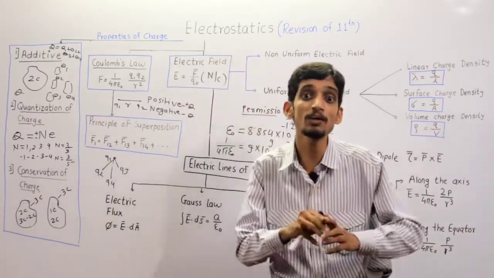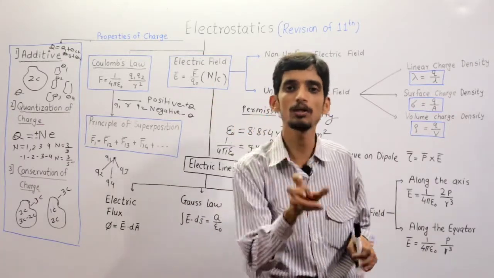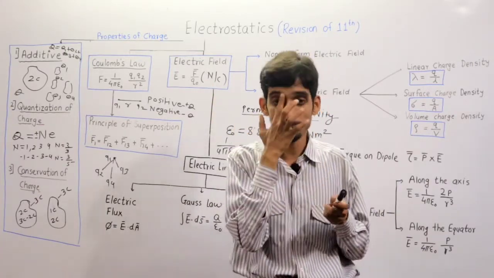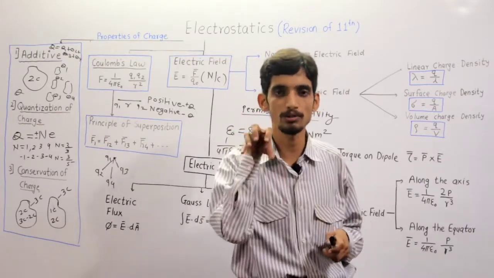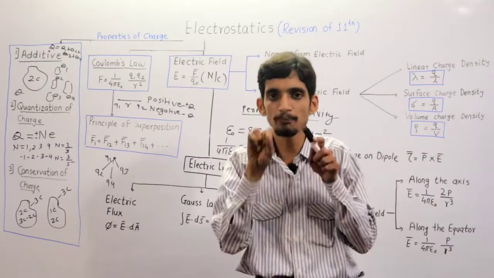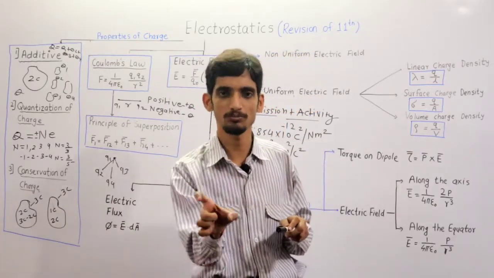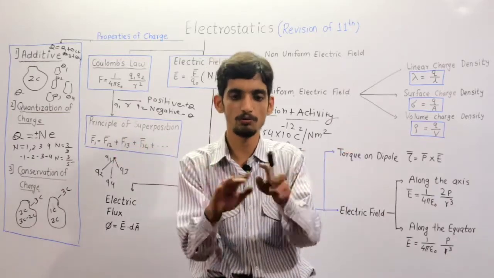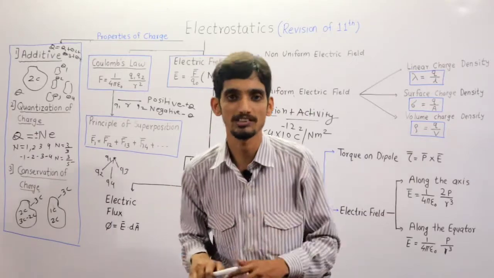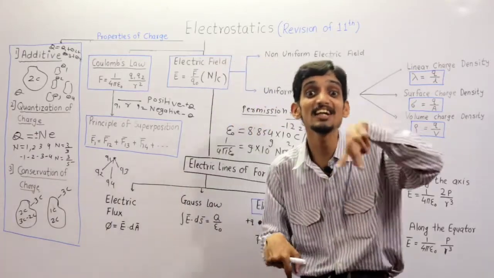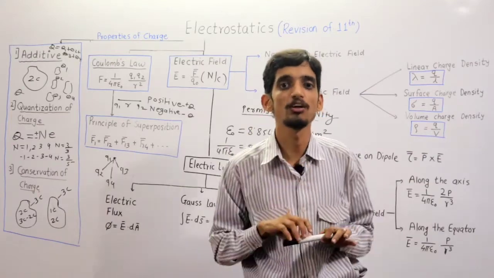Clear? Intensity means what? Suppose I am striking some power or energy, or suppose a beam of light is focused. If that beam of light is focused on a smaller area, then the focus is more. But if it diverges on a wide area, then that beam of light is not that much focused. It means intensity is related with the area on which that focus is falling.